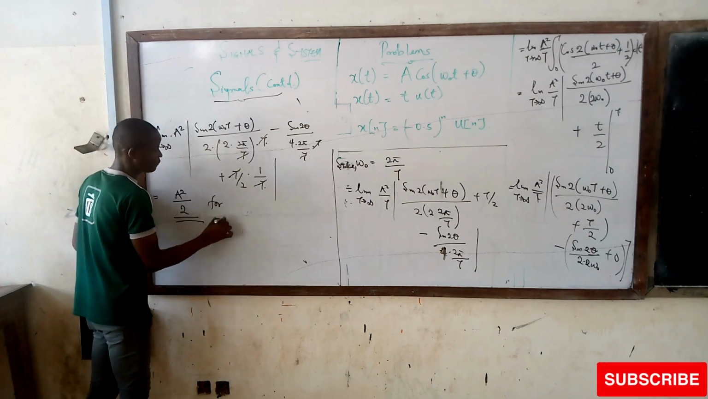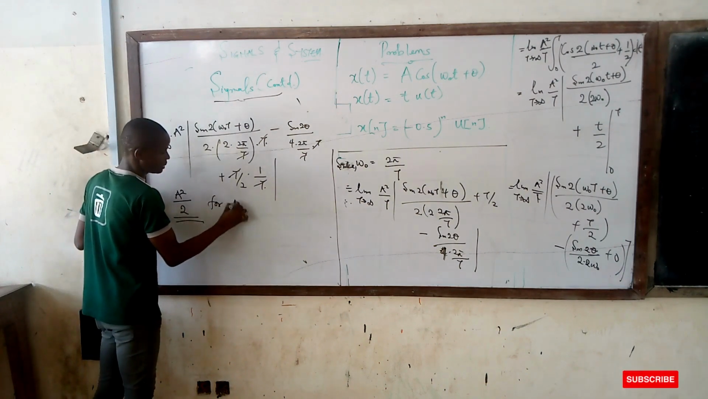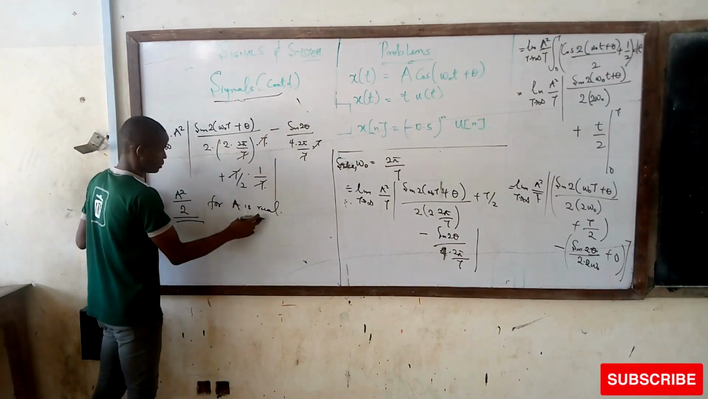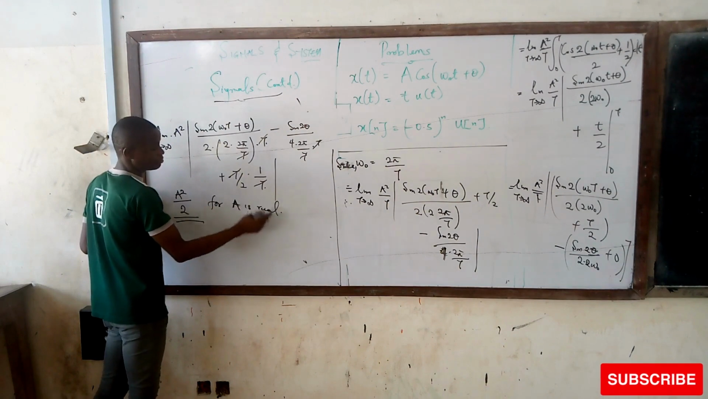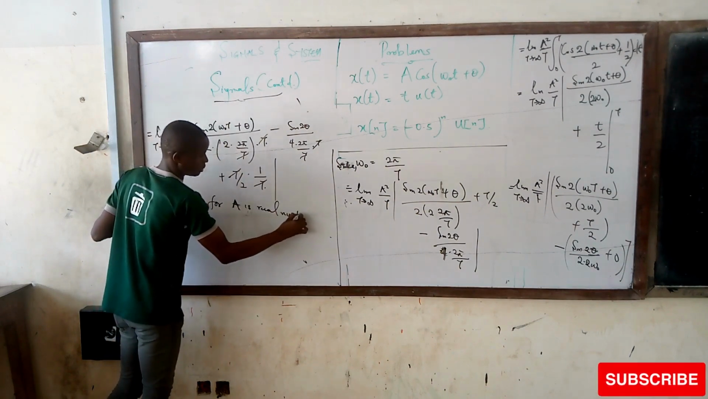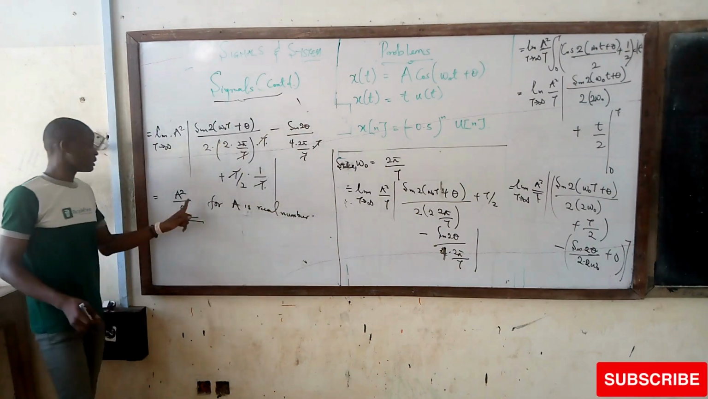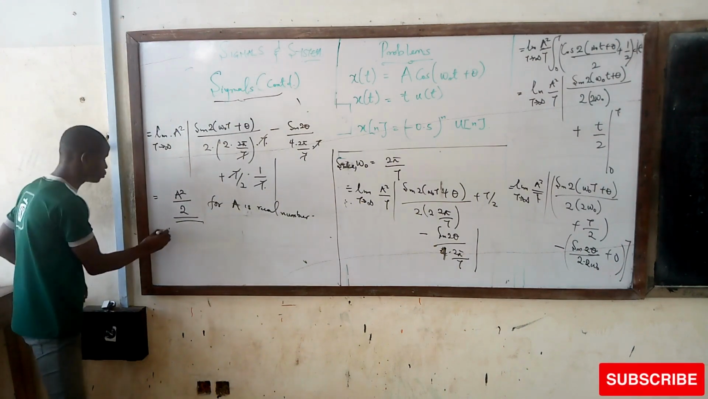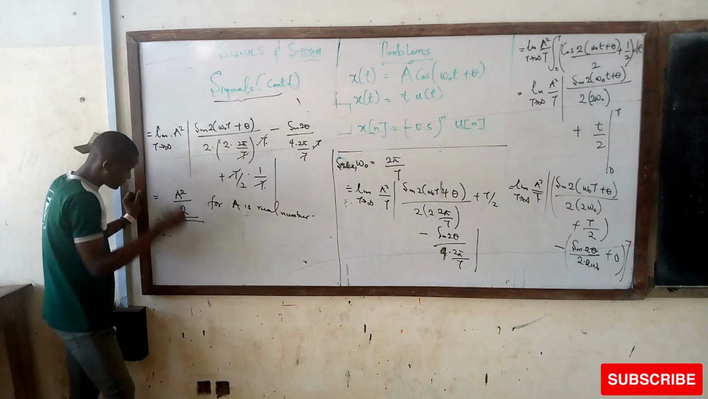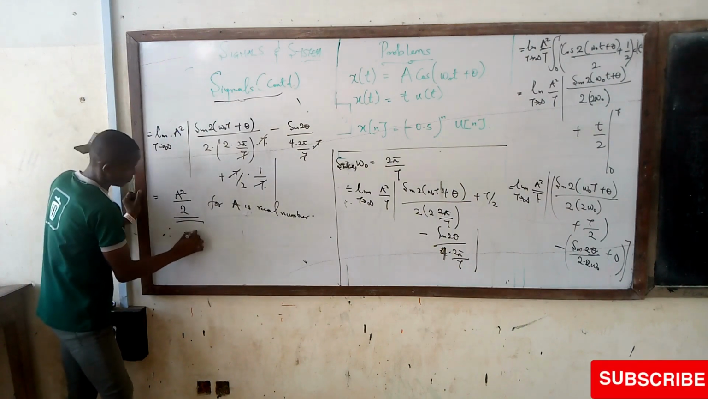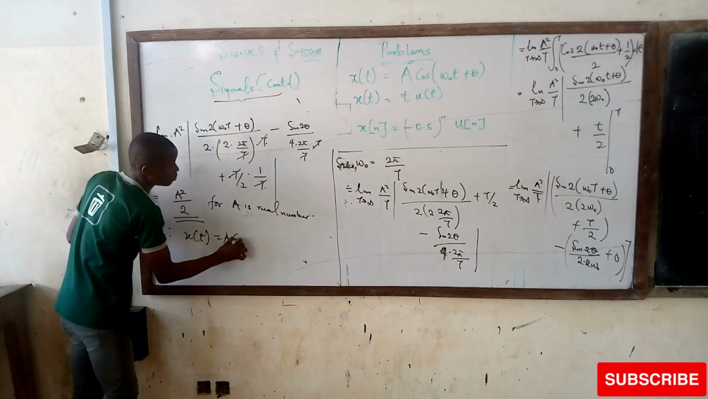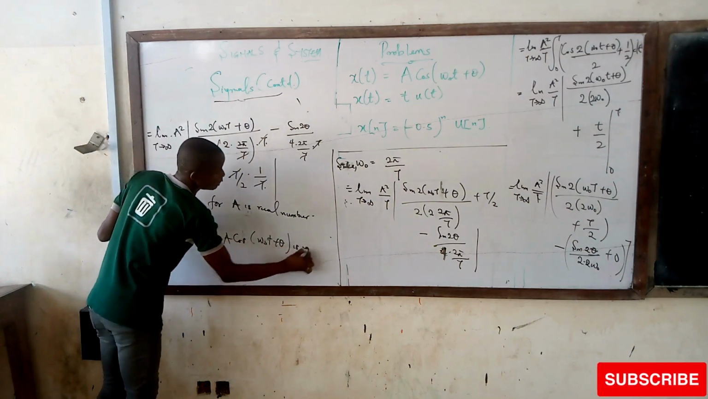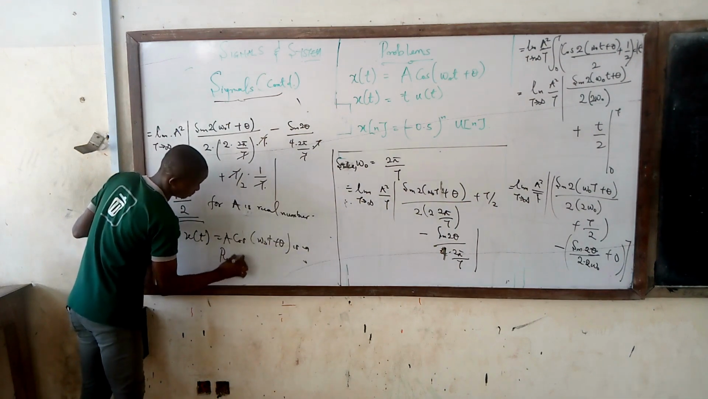Now if A is a real number, a real value function, then that simply means that this is actually A. You can conclude and say therefore x of t equals A cos into bracket omega naught t plus theta is a periodic function.